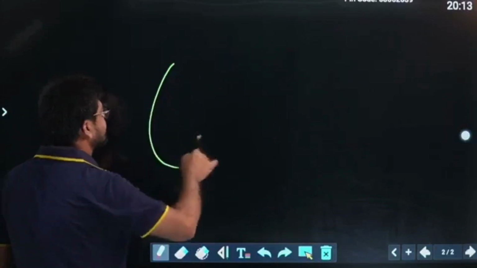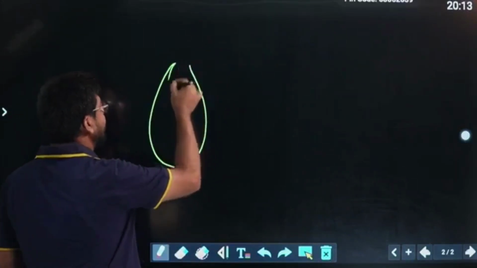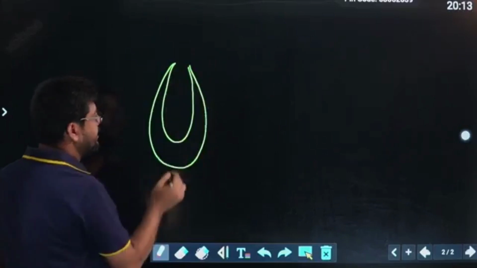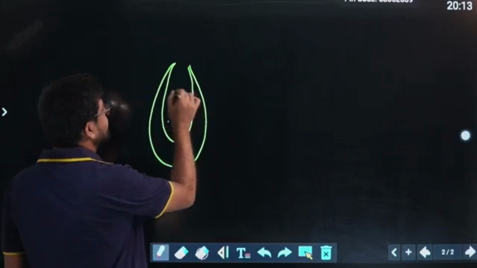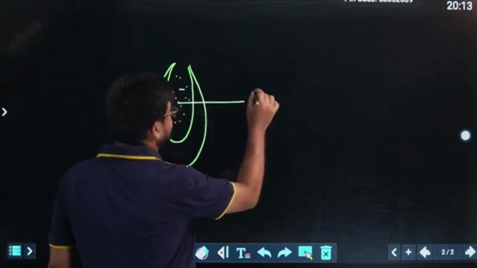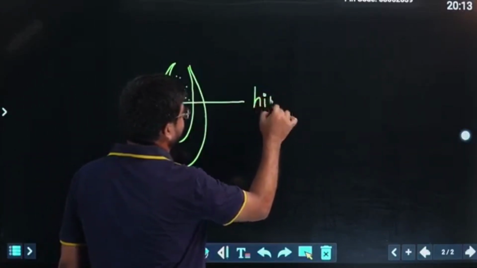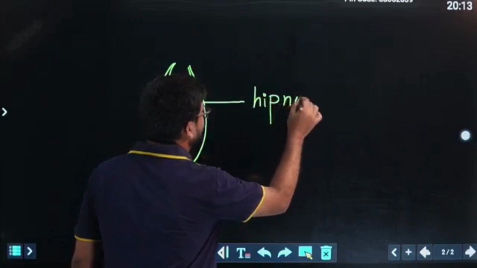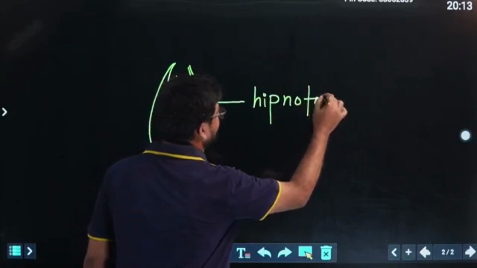Cnidoblast cell is exactly pear shaped and contains a sac inside it. That sac contains some poisonous chemicals, and these poisonous chemicals can hypnotize a person. That is why it is called hypnotoxin, hypno and toxic.